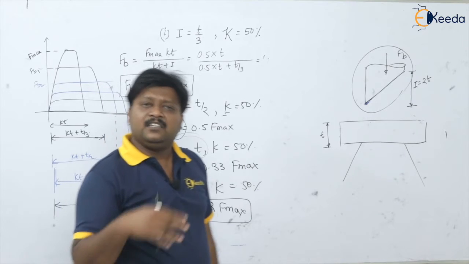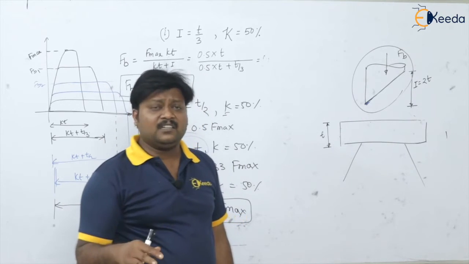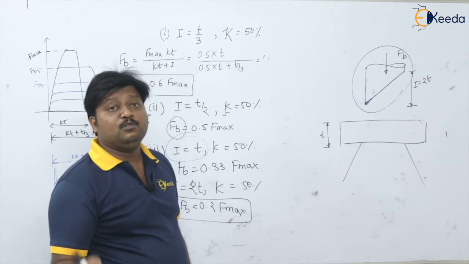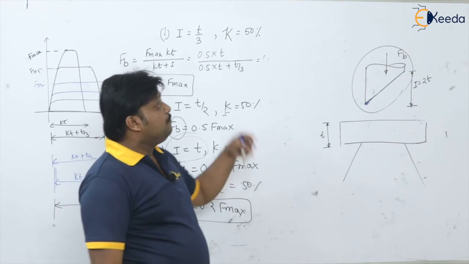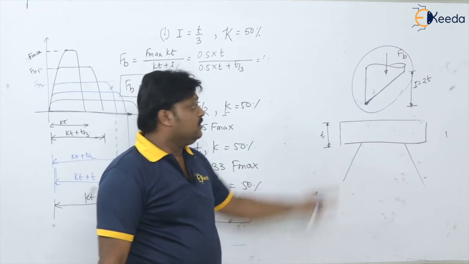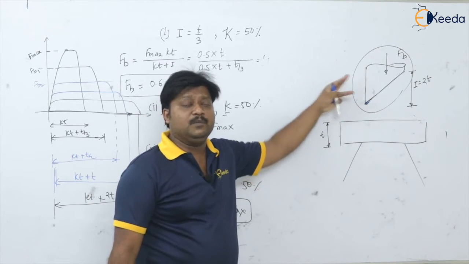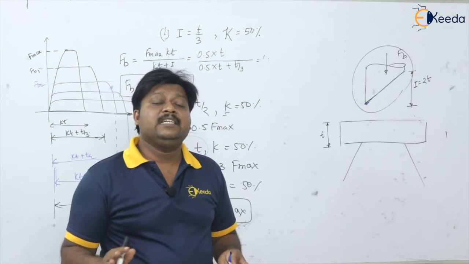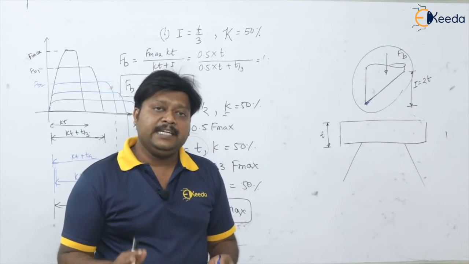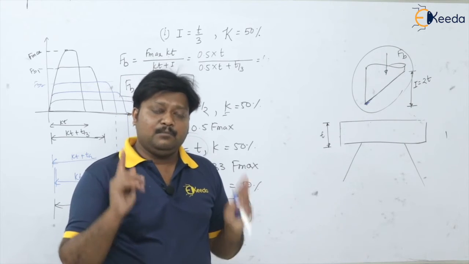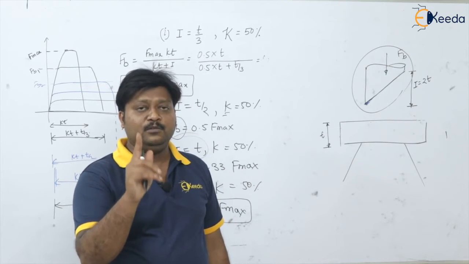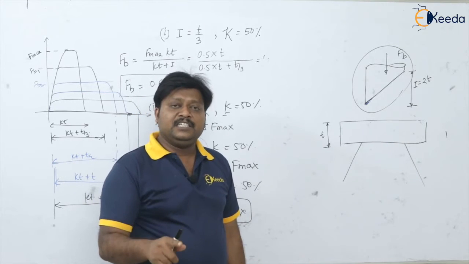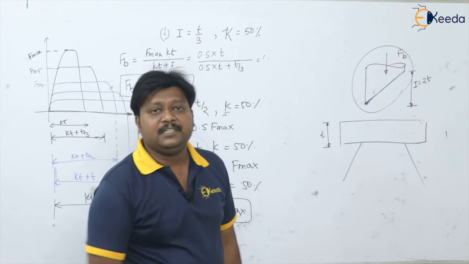Beyond that, if you are providing shear, no doubt forces are coming drastically down, but also tool life is going to come down by 50%, more than that. So this is not at all acceptable. Please remember. So what is the maximum amount of shear provided? It is equal to the thickness of the plate, not more than that. And please remember, work is not going to change. Work will remain the same with the shear and without shear.